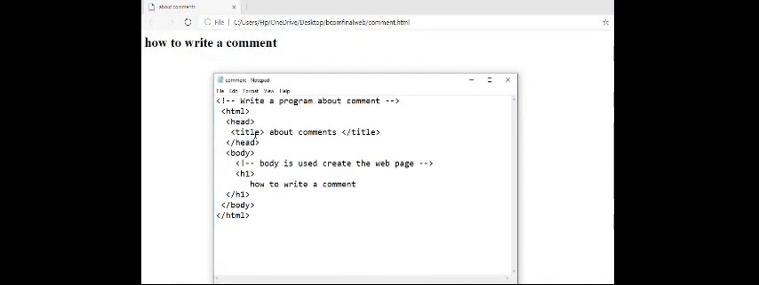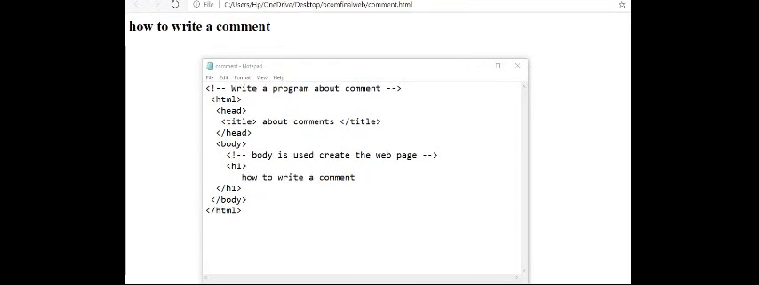How to write a comment. See here, I have written so many options. Body is used to create the web page. I have written a program about the comment. Does anything occur in the web page? Have you seen anything on the web page? No, it is only used to know what type of program we are using here. That is the main use of the comment.